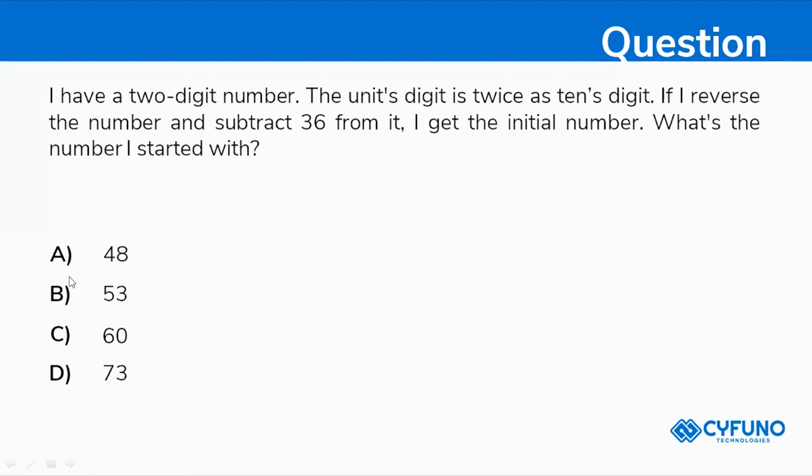So the reverse of 48 will be 84. So 84 minus 36 will be 48. But 53 reversed is 35, and 35 minus 36 will be 1. So it will not work, right? And 60 reversed will not give the number either, and 73 also will not work. So your answer is 48.